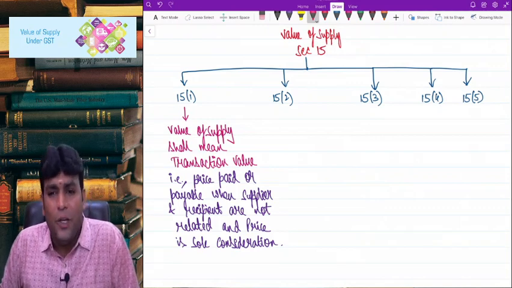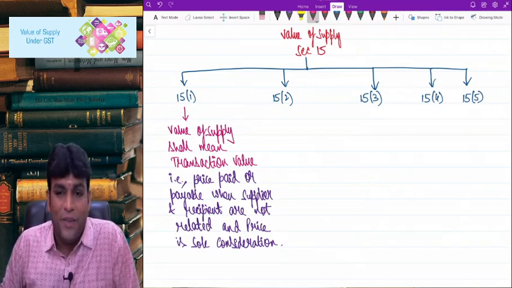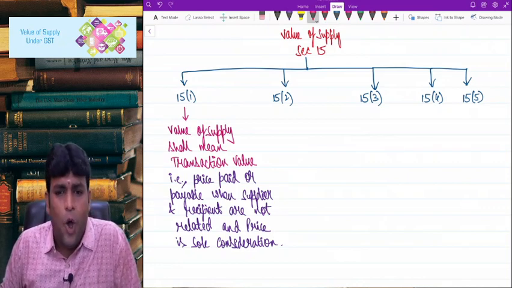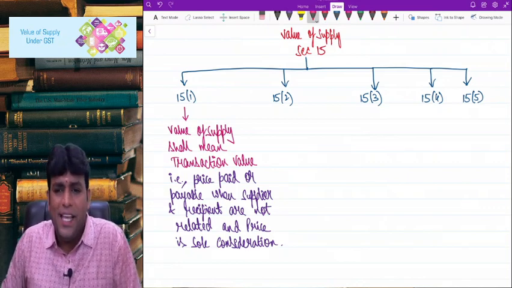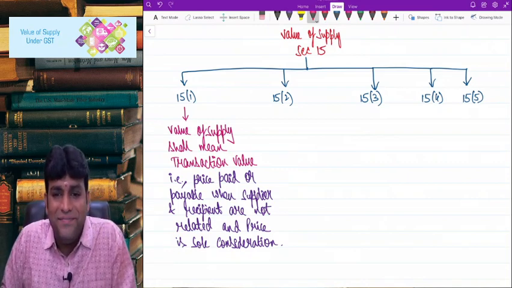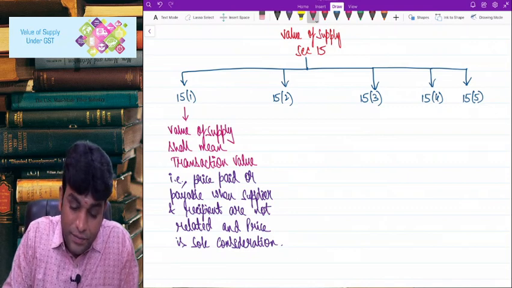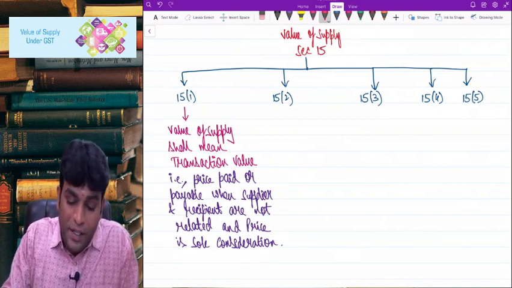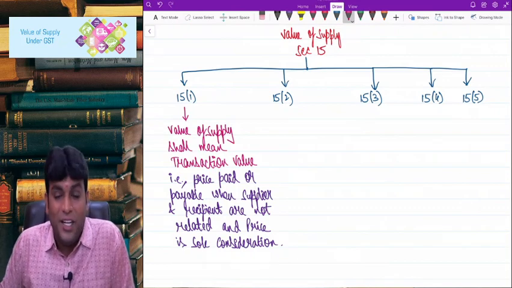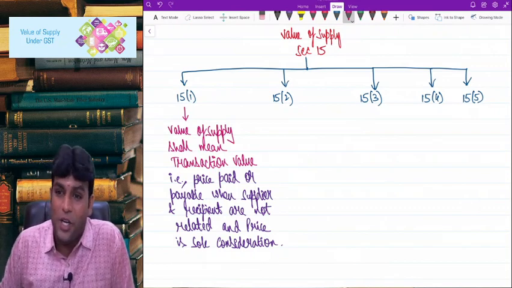Come on. So value of supply shall mean what value? Transaction value. That is price paid or payable when supplier and recipient are not related, and the price is the sole consideration. Sole consideration means only consideration. Next, one doubt can come in your brain, sir, what if price is not the only consideration? There is some non-monetary consideration also.